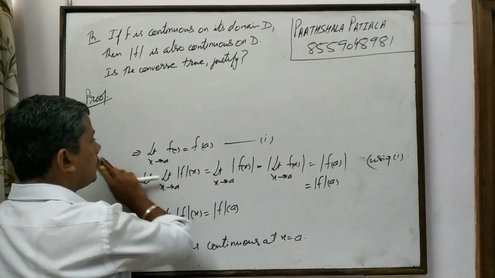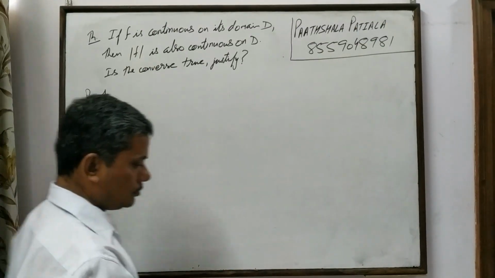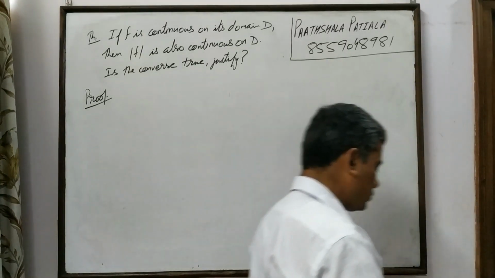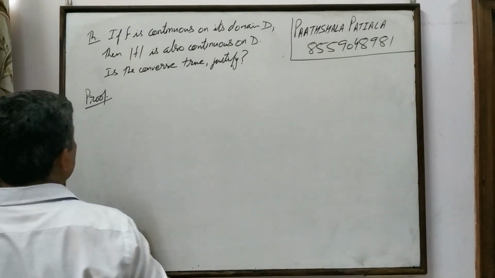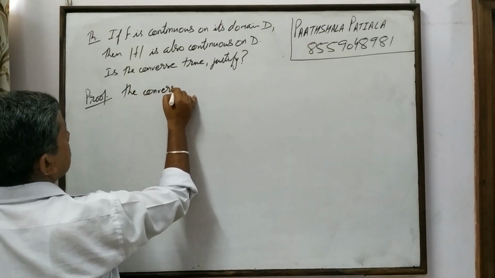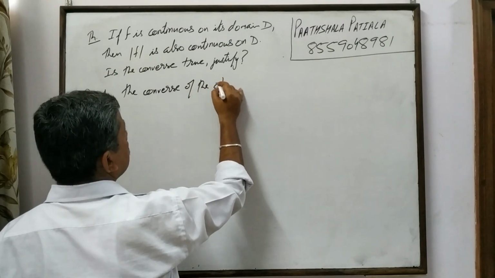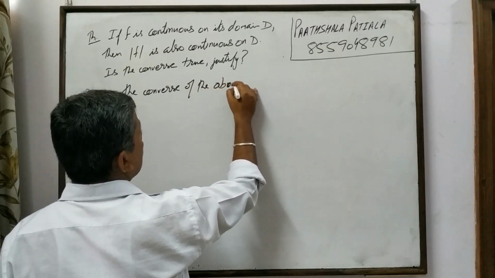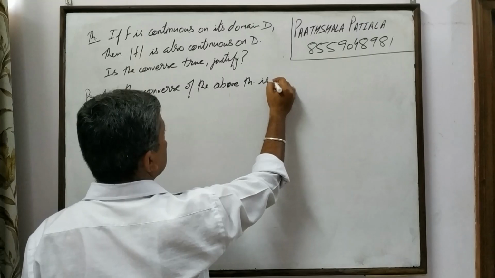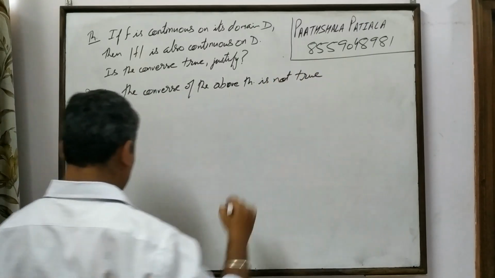Now let's talk about the converse of the above theorem. The converse of the above theorem is not true.